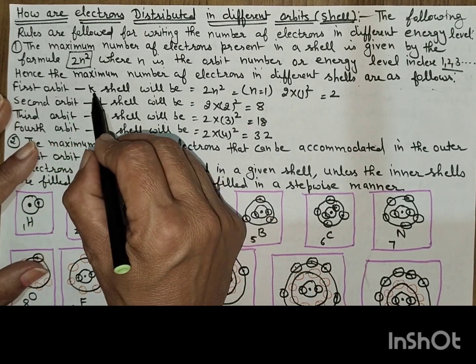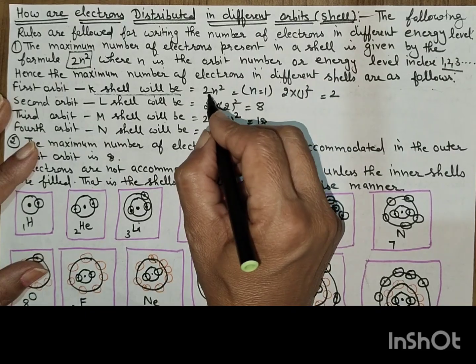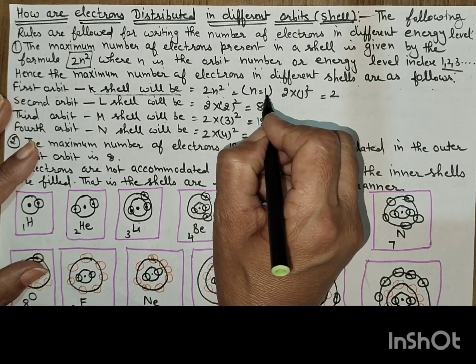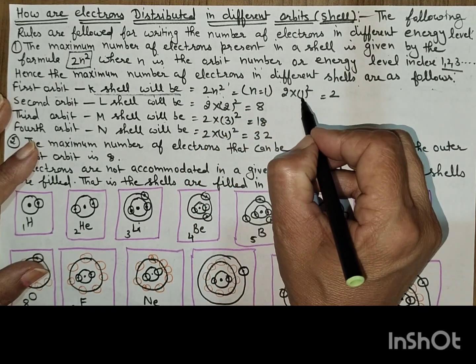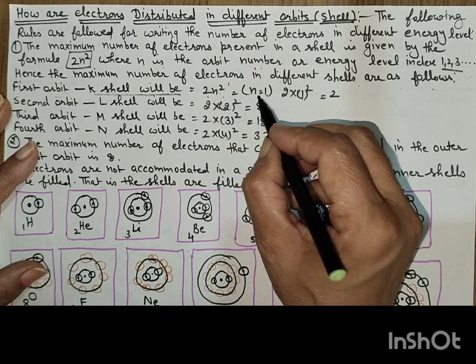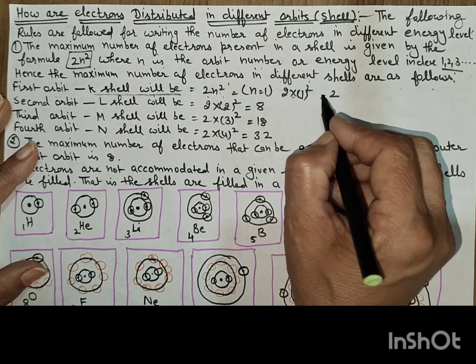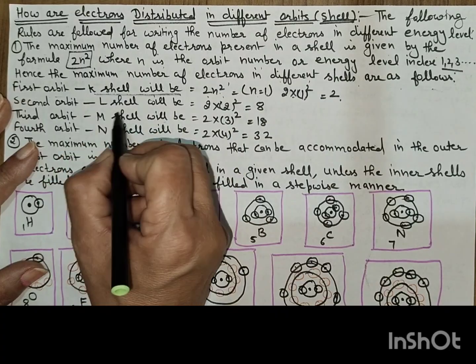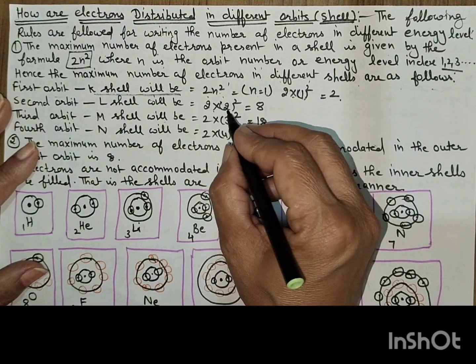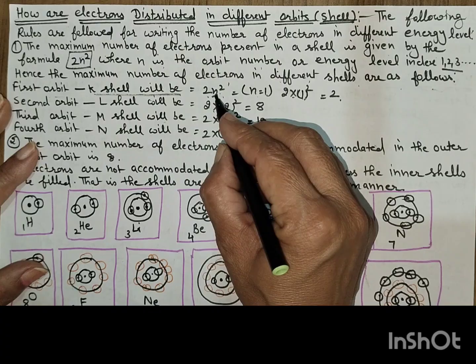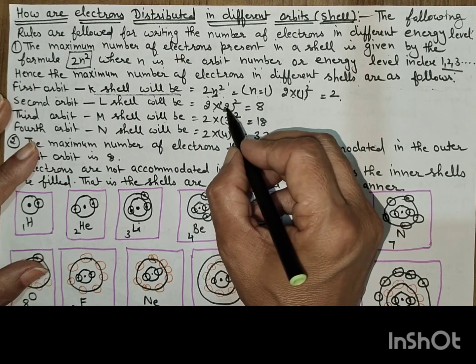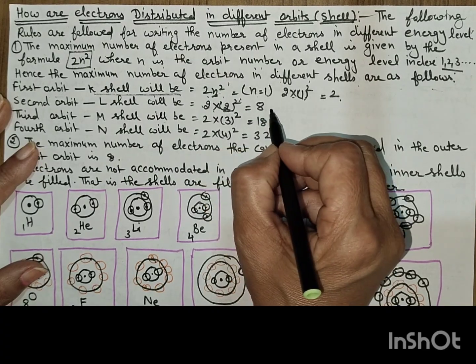First orbit, K shell: 2n squared. If n is equal to 1, then 2 times 1 squared is 2. Second orbit, L shell: if n is 2, then 2 times 2 squared, 2 times 4, is 8.